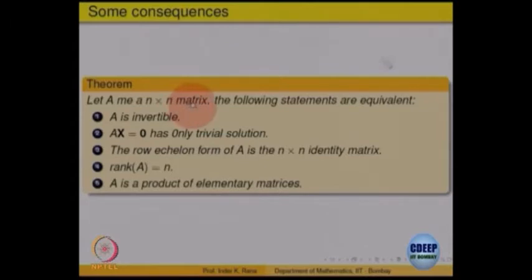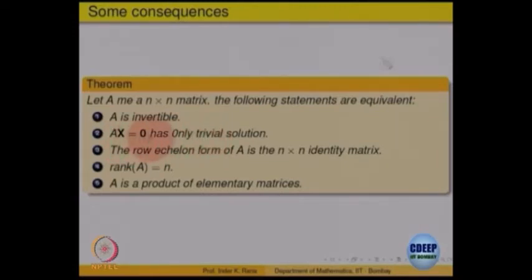A square matrix n cross n is invertible if and only if Ax equals 0 has only the trivial solution, right? There should not be any non-trivial solution. Is it clear?